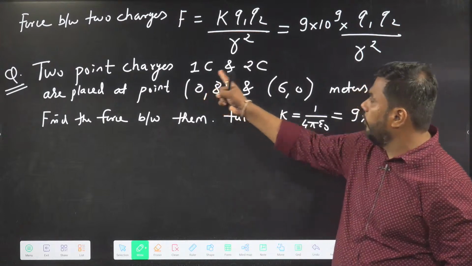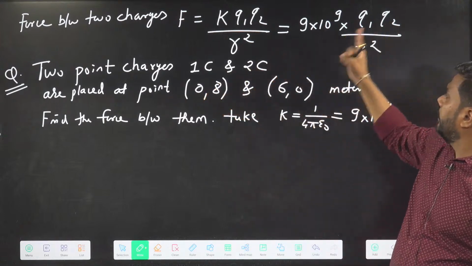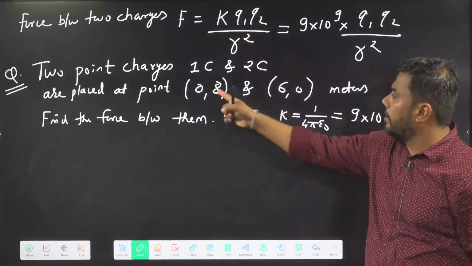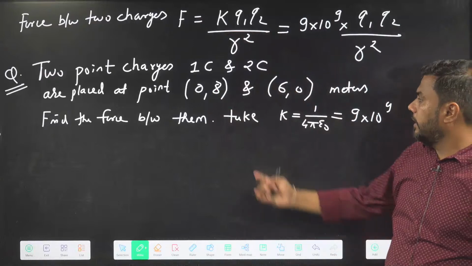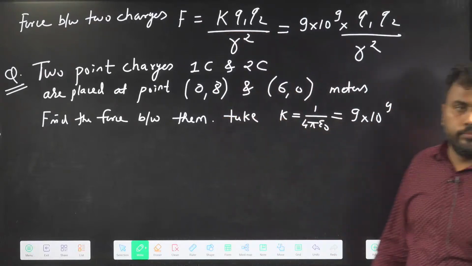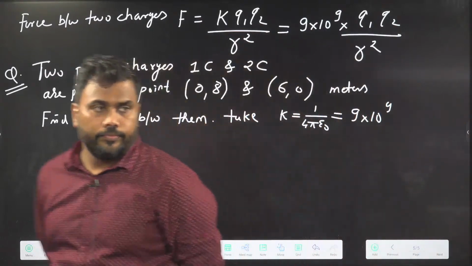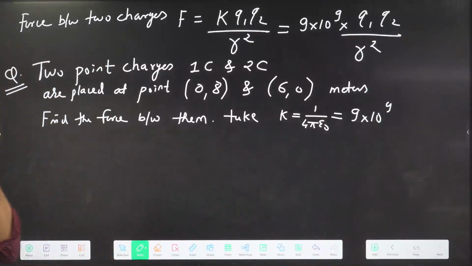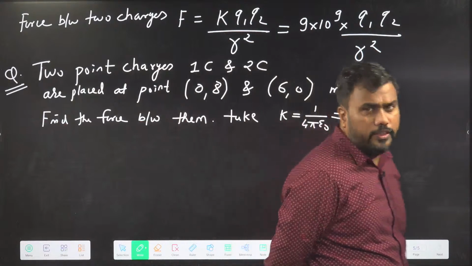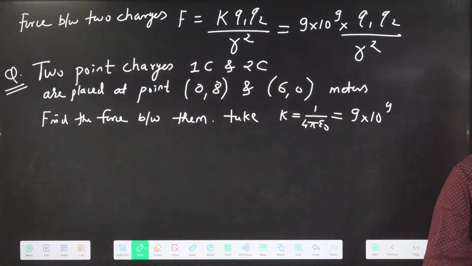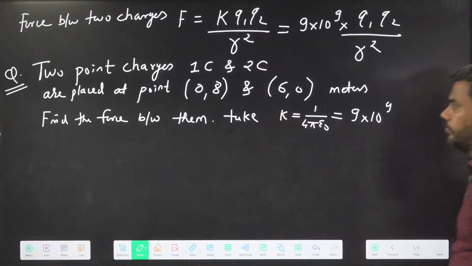Two point charges, 1 coulomb and 2 coulomb. The value of charge is given to you, 1 coulomb and 2 coulomb, placed at some positions. I am asking the force between the point charges. Try to find this force. In this question, you will see why the coordinate geometry, why the distance between 2 points is required.